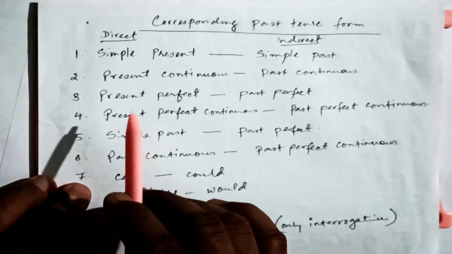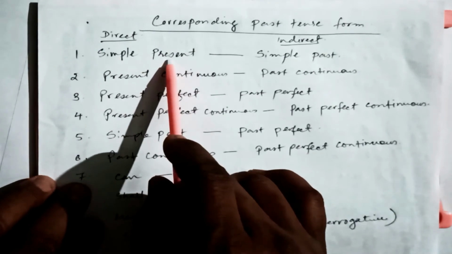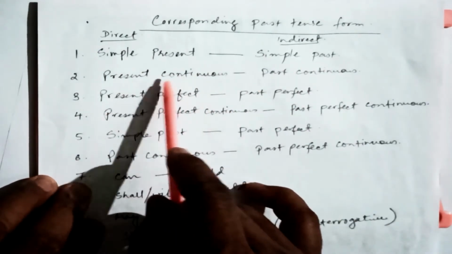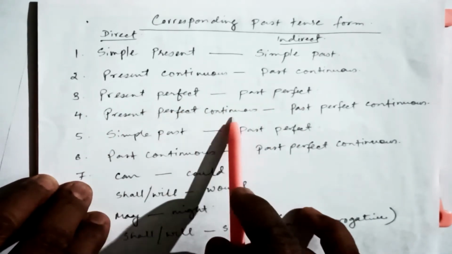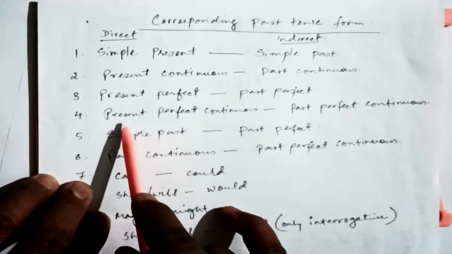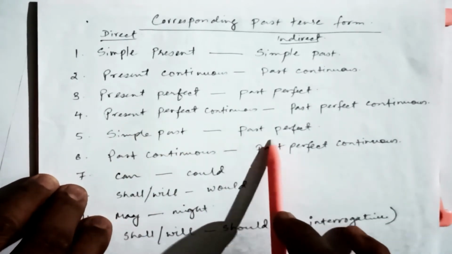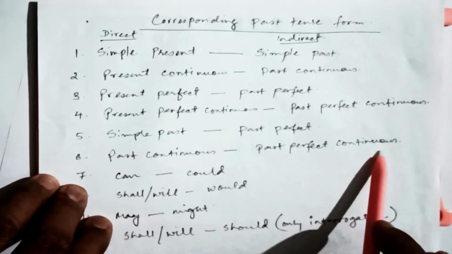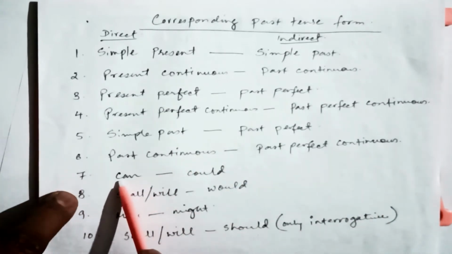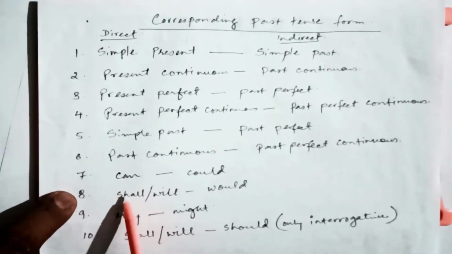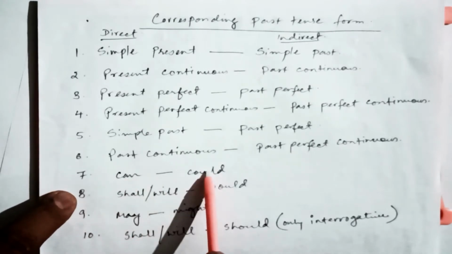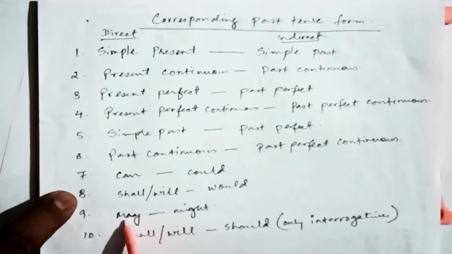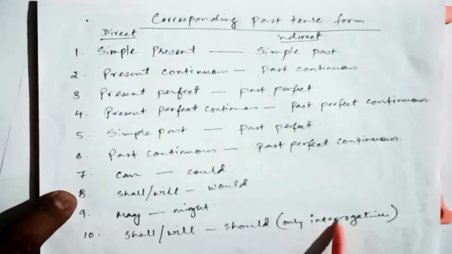Okay, so simple present tense in the reported speech will change to simple past, present continuous to past continuous, present perfect to past perfect, present perfect continuous to past perfect continuous, simple past to past perfect, past continuous to past perfect continuous, and the things with modal auxiliaries or future will be changed like this. Can will be changed to could, shall or will to would, may to might, shall or will be changed to should if it is an interrogative sentence.